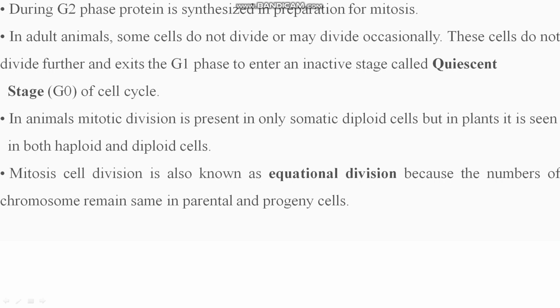Here, mitosis cell division is also known as equational division because the number of chromosomes remains the same in parental and progeny cells. That's why this is called equational division. This is a very important line. It is asked in the exam also why mitosis is called equational division. So the answer will be: because the number of chromosomes remains the same in parental and progeny cells.